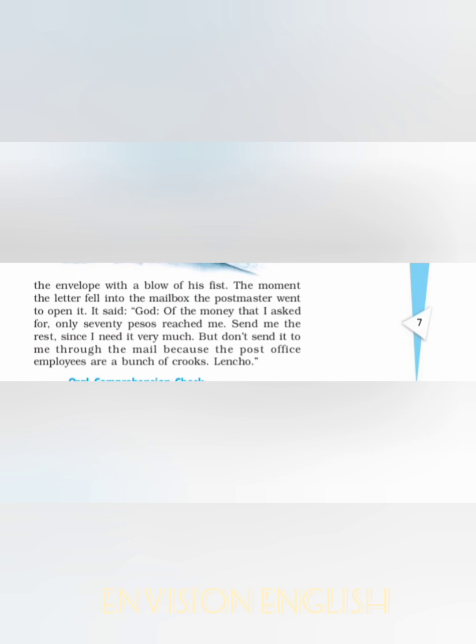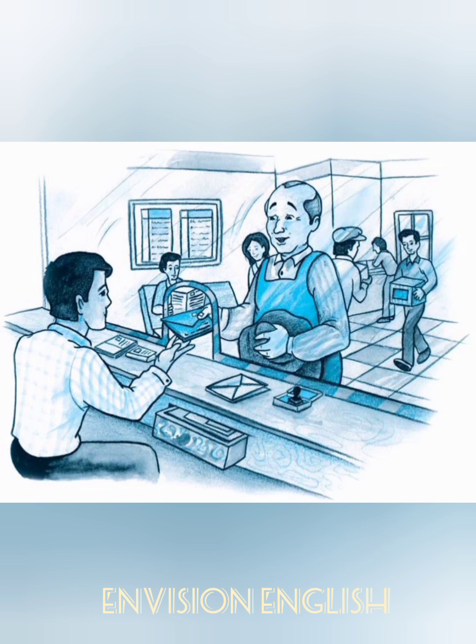It includes the postmaster and the post office employees who have contributed a part of their salary. All of them were called a bunch of crooks. A bunch of crooks means a group of dishonest people, not only a single person, but a group of dishonest people. I hope you have understood this story.